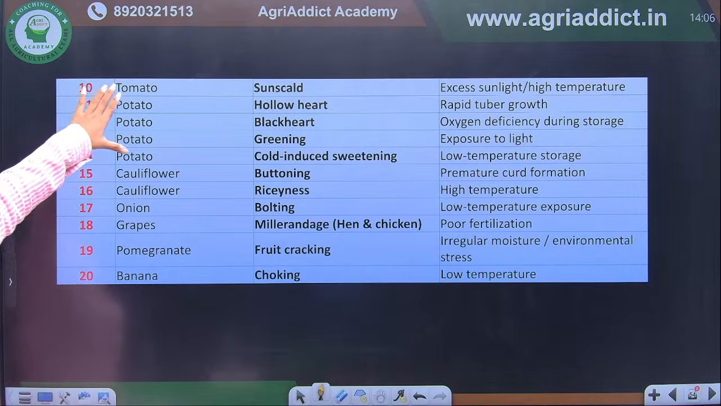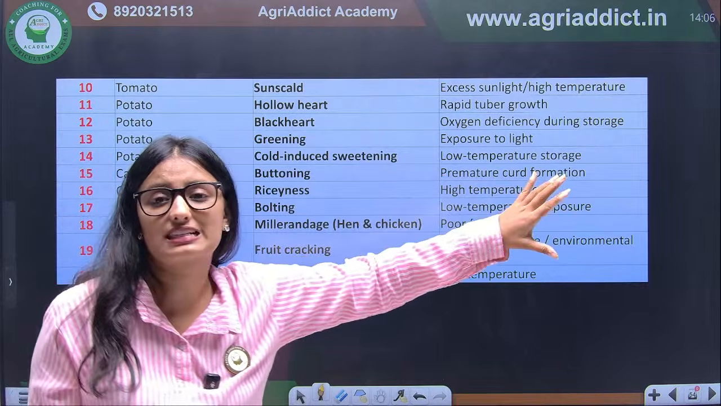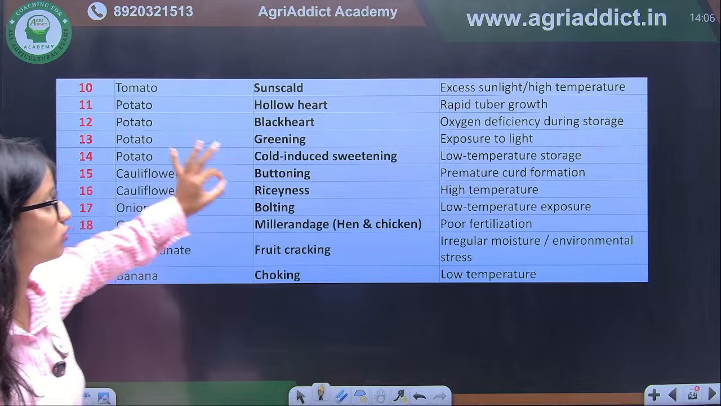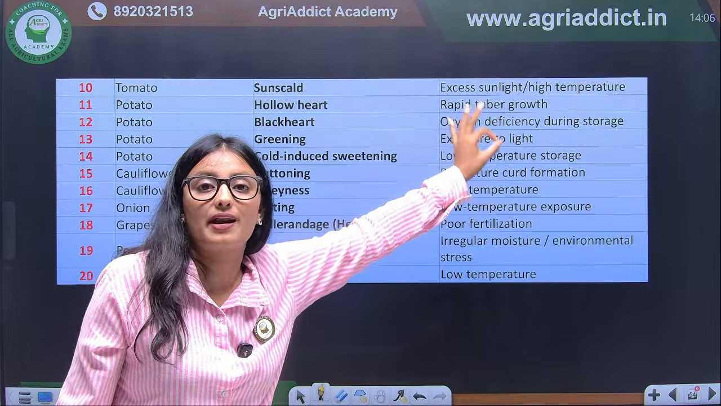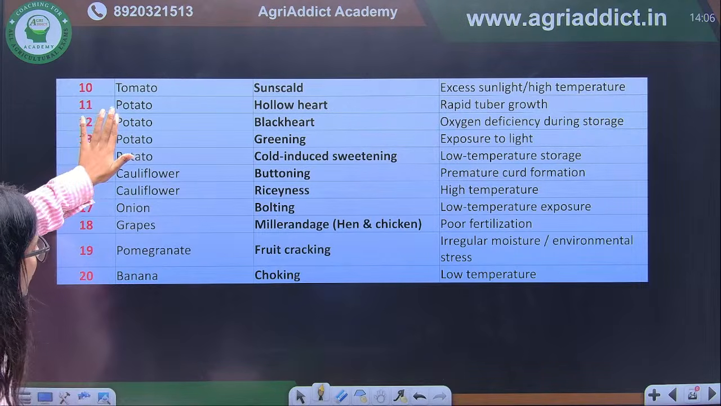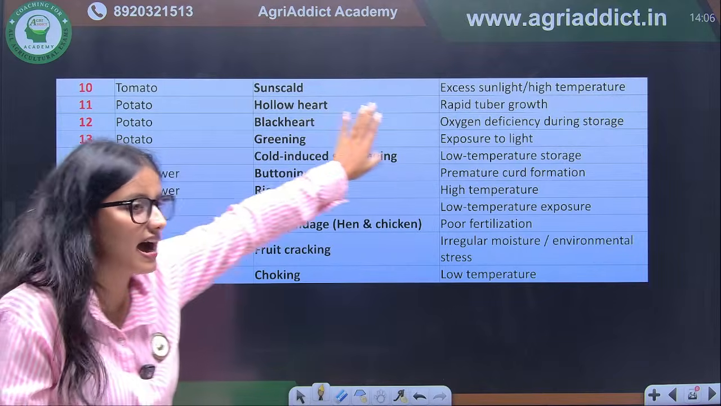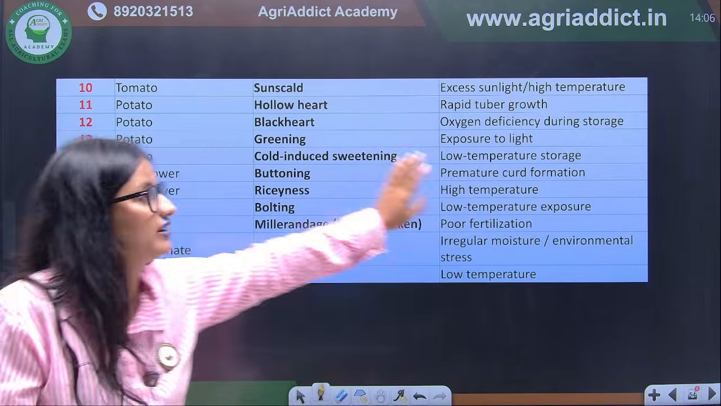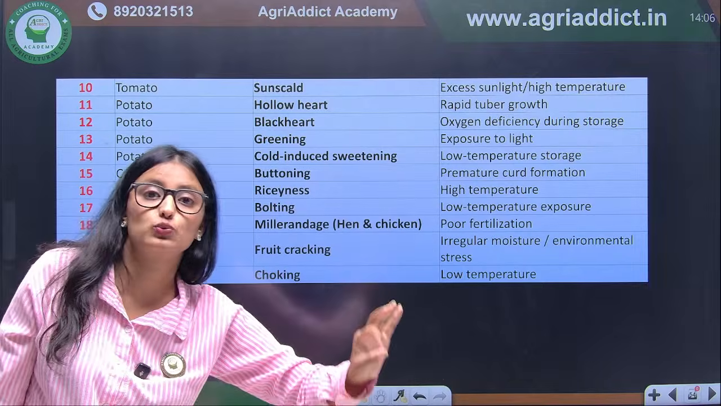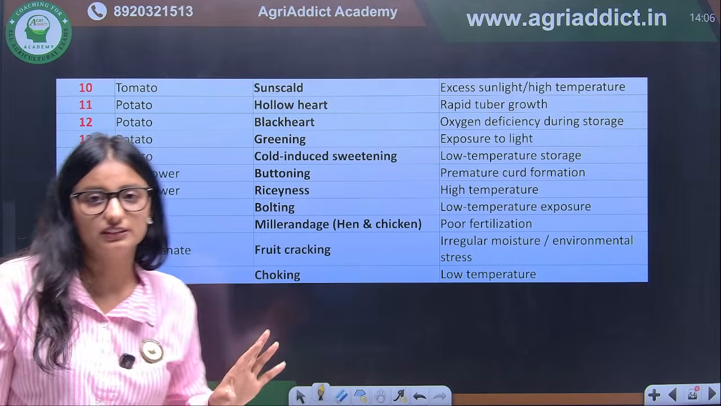Next, we have tomato. When we talk about tomato, sun scald is an important physiological disorder, and it is due to high or excess sunlight. Okay. Next, we have potato. When we talk about potato, we have four things. Hollow heart, we have discussed, it is oxygen related. Black heart is also there. Greening is there. Cold induced sweetening in the potato is also there.